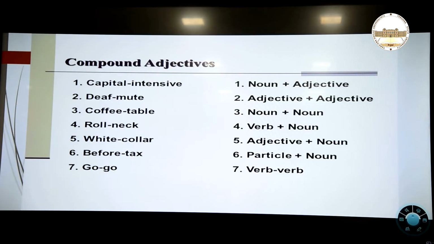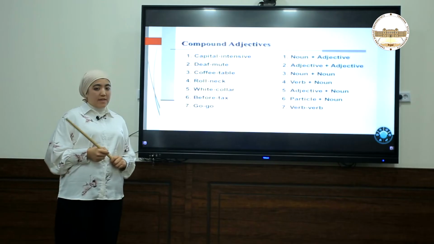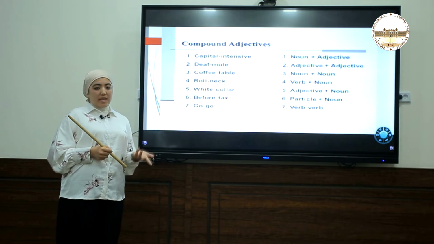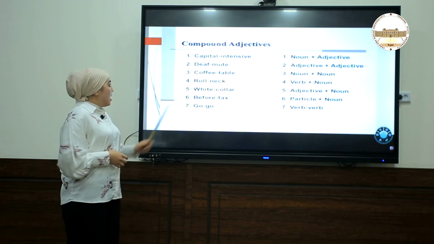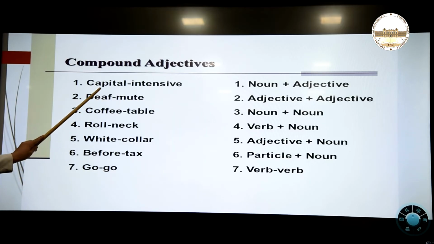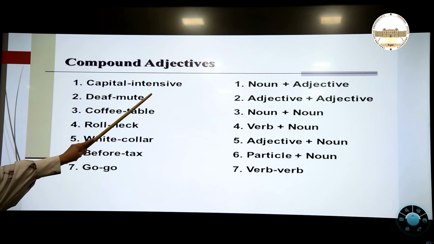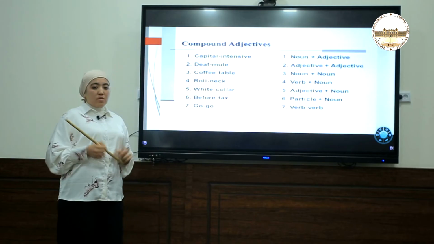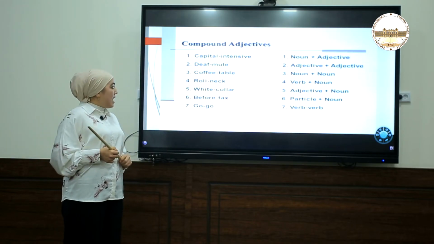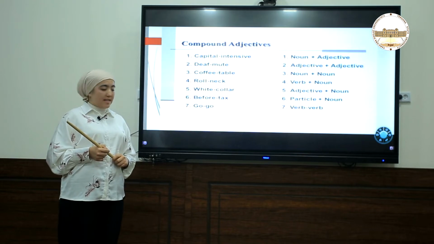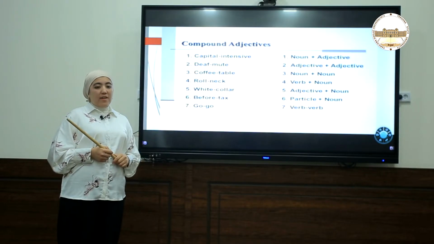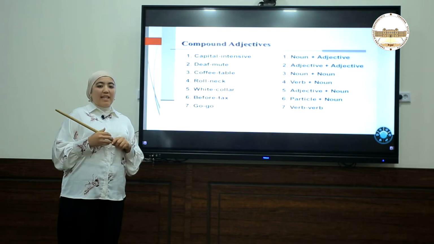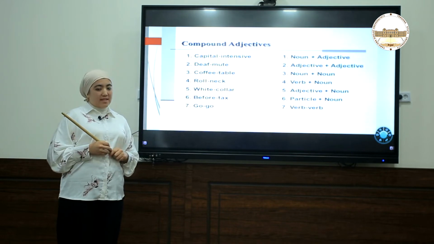Next type of the compounds is compound adjective. What's a compound adjective? From the name it's an adjective, but in this case it's a compound. Yes, it's combined. Well, the first one is capital. Capital is a noun, and intensive is an adjective. If we combine two words together, it will become a compound adjective, capital intensive. And deaf and mute. These both words are considered adjectives, and if we combine these words, the adjective part of speech can be deafmute.